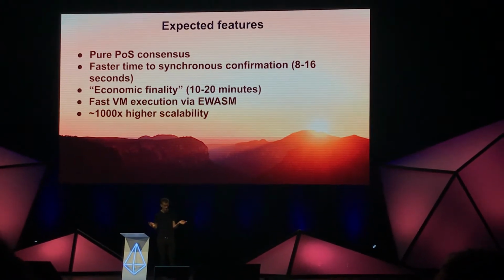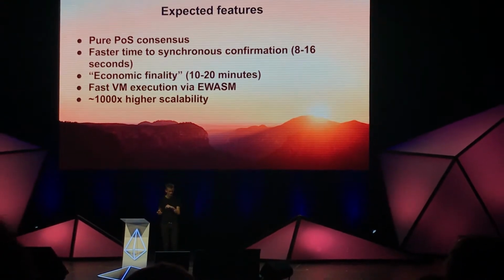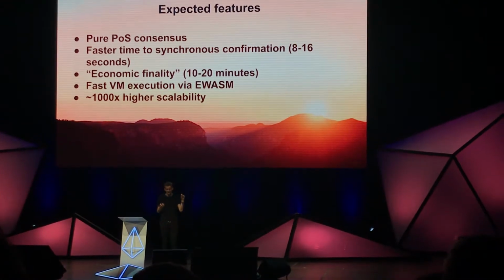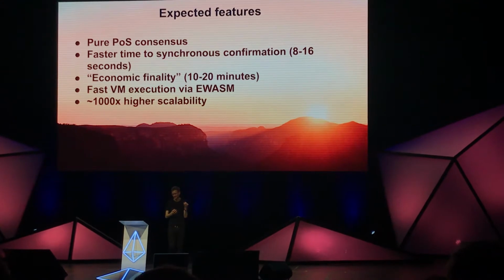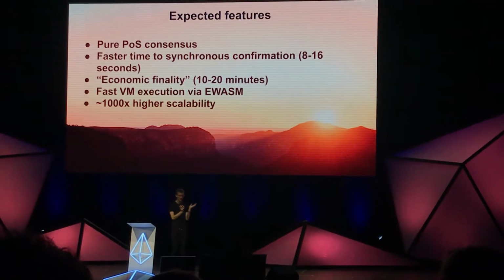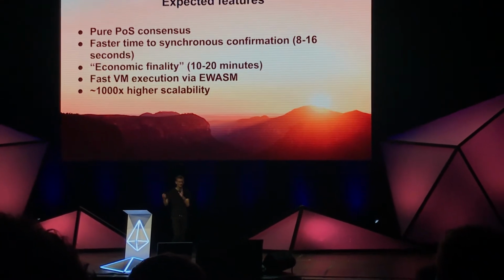So expected features: pure proof of stake, faster time to synchronous confirmation, so about 8 to 16 seconds. Now notice that because of how the fork choice rule and the signing mechanism work in the beacon chain, one confirmation in the beacon chain involves messages from hundreds of validators.